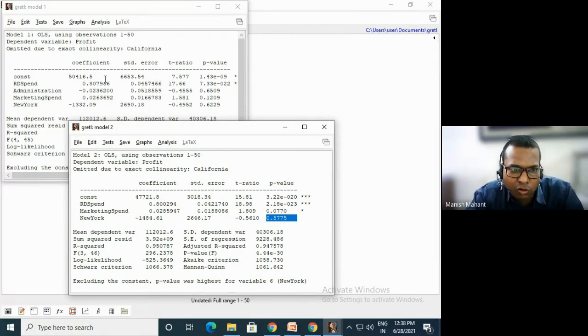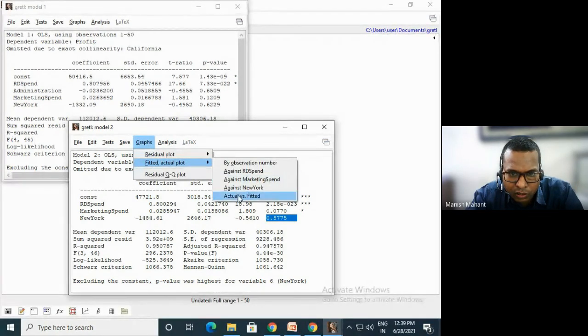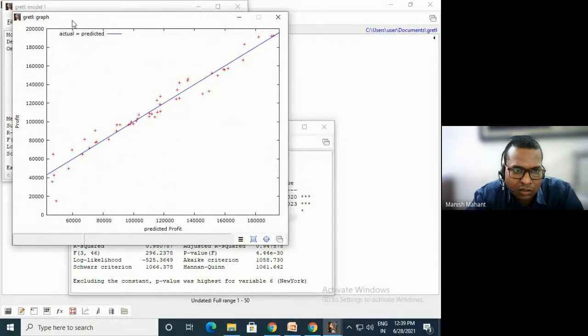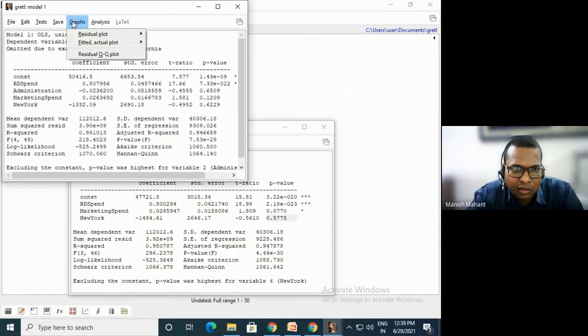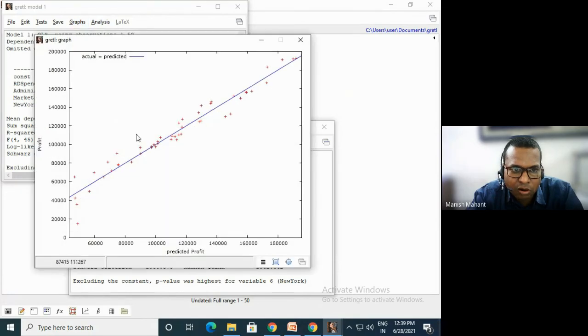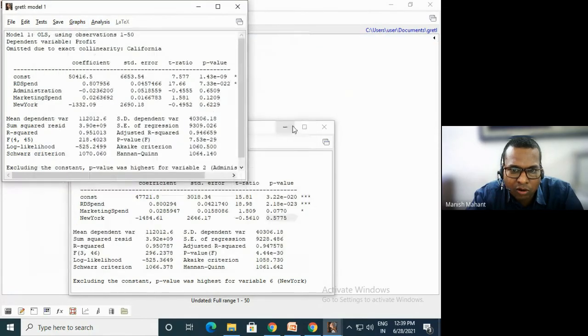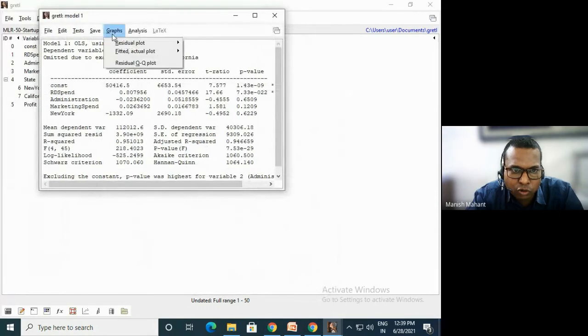Okay, so you can do this type of comparison by removing all the parameters or a particular parameter from your regression model. You can see here, this is a graph of our model 2, and this is a graph for our model 1. In this model 1 I have to show you one more thing.